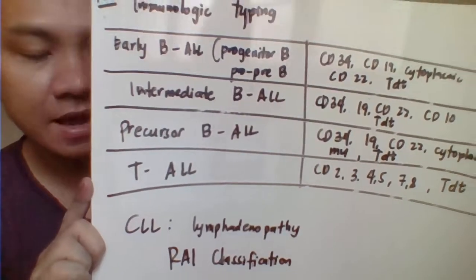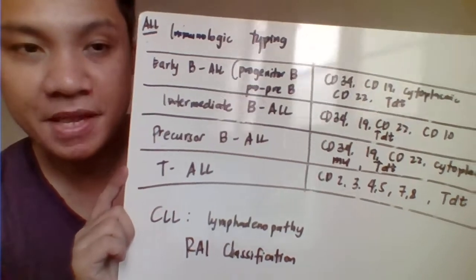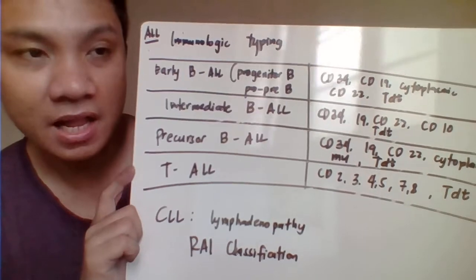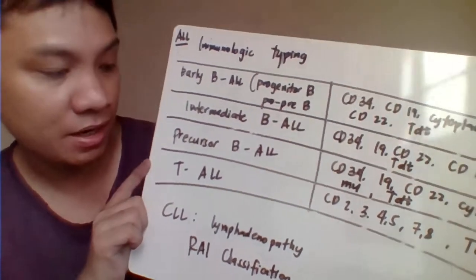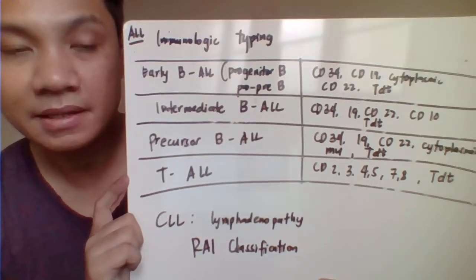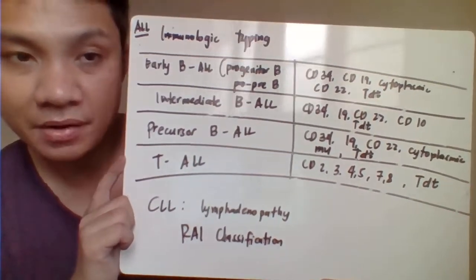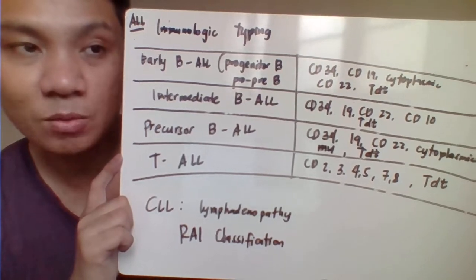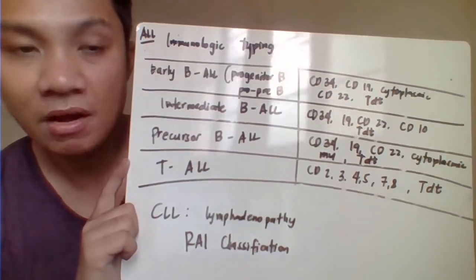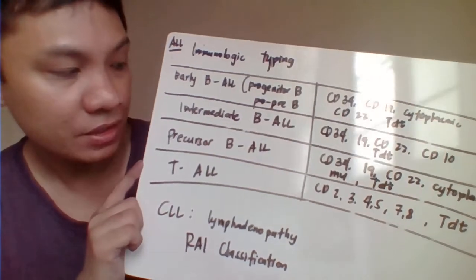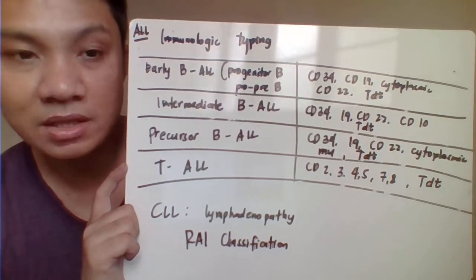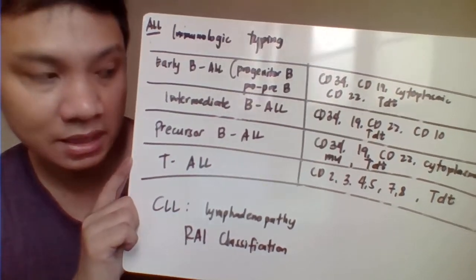Okay, now we have here the phenotypic typing of your ALL. So we have your early B ALL, also called the progenitor or pre-B ALL. It's characterized with the following CD markers: CD34, CD19, CD22, and we have your terminal deoxynucleotidyl transferase. Your intermediate B ALL is characterized by the presence of CD34, CD19, CD22, and your CD10 plus your TdT.